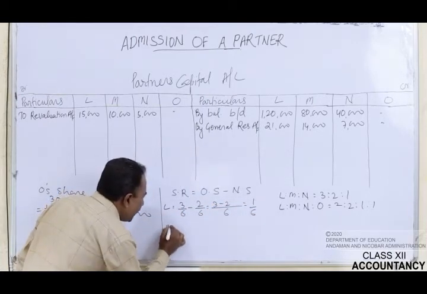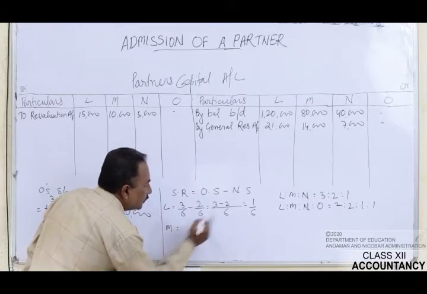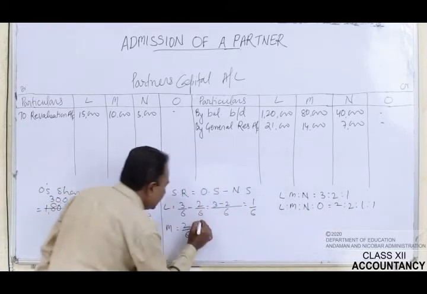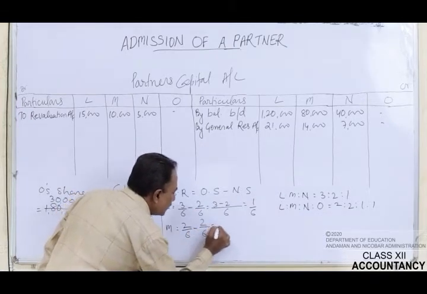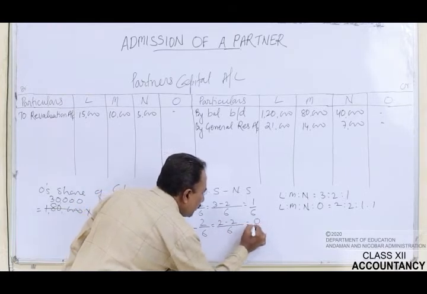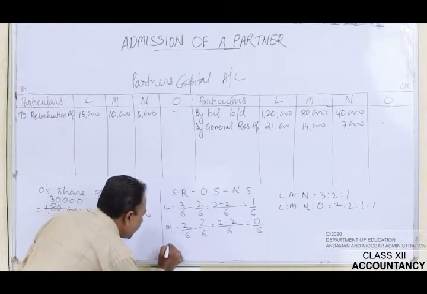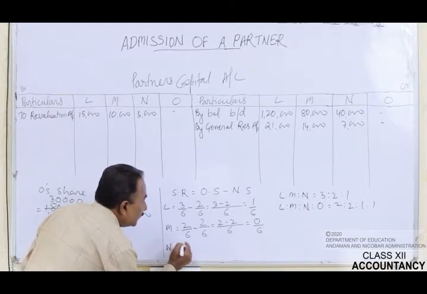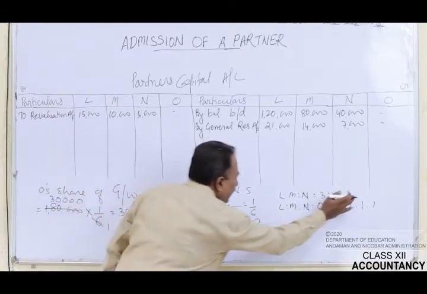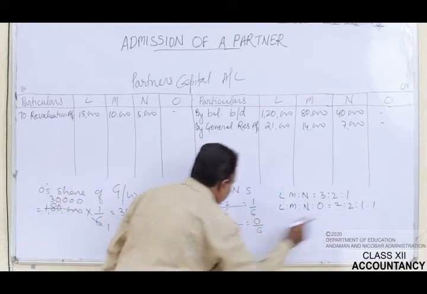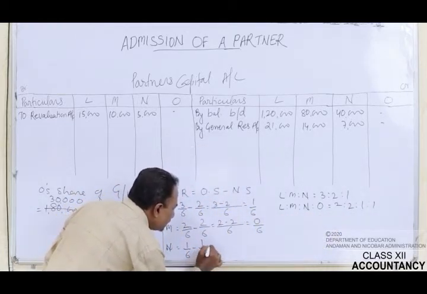Now let's talk about M. It is 2 by 6 minus 2 by 6 is equals to 2 minus 2 is equals to 0 by 6. Let's talk about N. N, old share in the profit was 1 by 6 minus new share in the profit is 1 by 6.